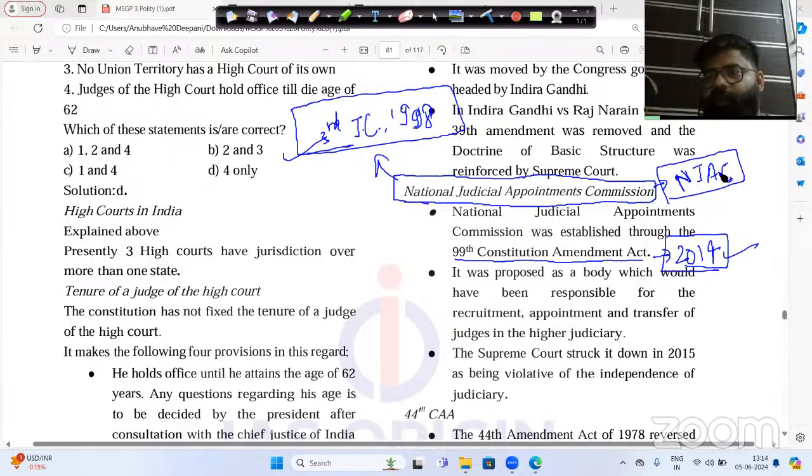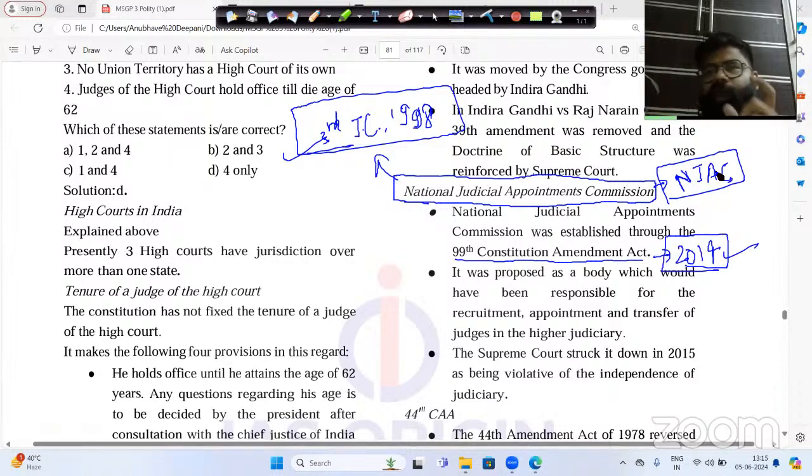commission said that the appointment of Supreme Court judges can be done by the President only. That is one thing. But the President will not take the advice of the Chief Justice of India. There will be a proper committee to advise the President of India, which will include the Prime Minister, the Leader of Opposition in the Lok Sabha, the Leader of Opposition in the Rajya Sabha, the Lok Sabha Speaker, the Deputy Chairman of the Rajya Sabha, the Law Minister, the Law Secretary, the Home Minister, retired Chief Justices of India, retired Supreme Court judges, etc. So in this scenario, what happened? The judiciary felt that the executive was interfering in the matter of the judiciary.